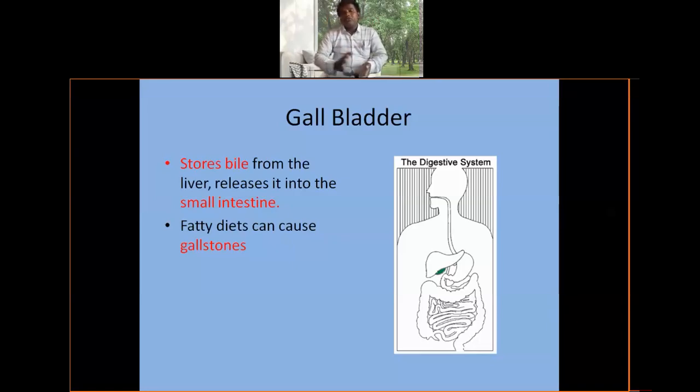It is connected with the duodenum by the bile duct. The liver contains bile, with the gall bladder. The liver is covered by Glisson's capsule.